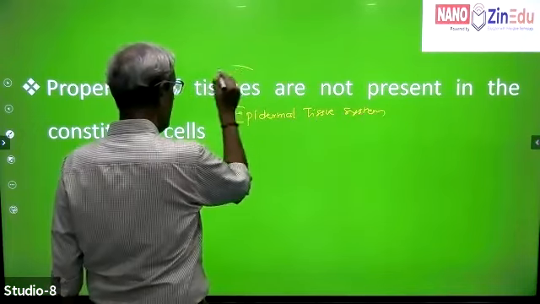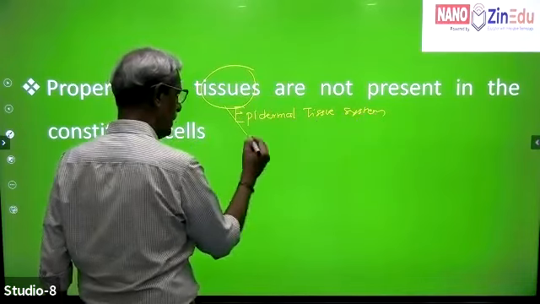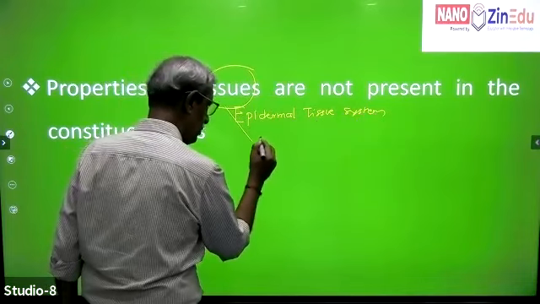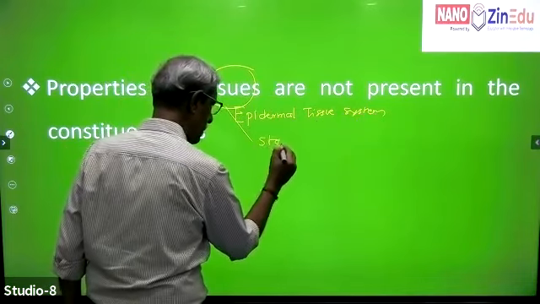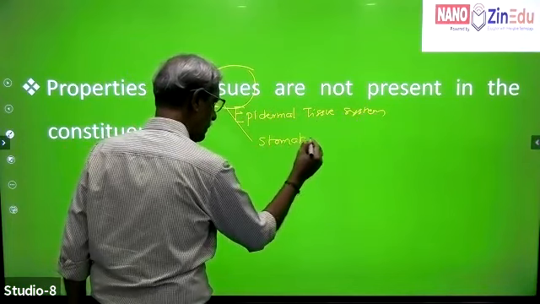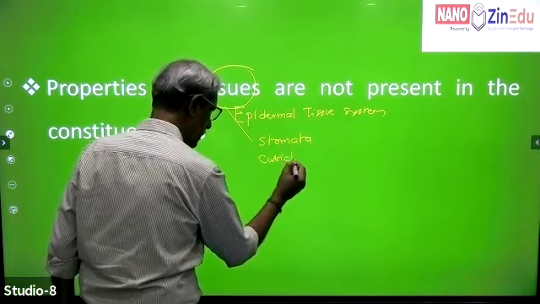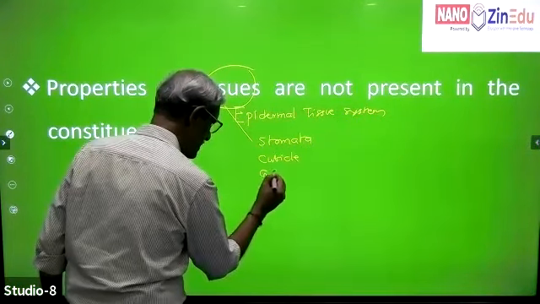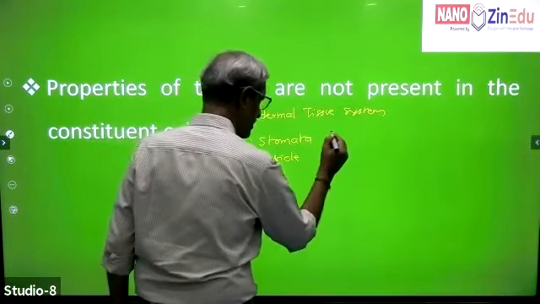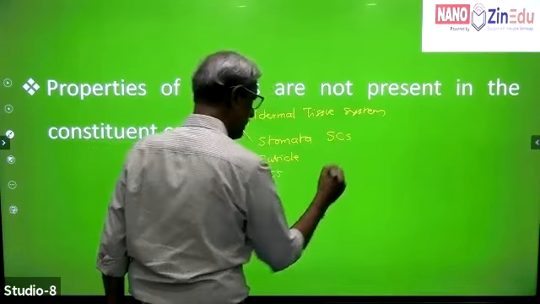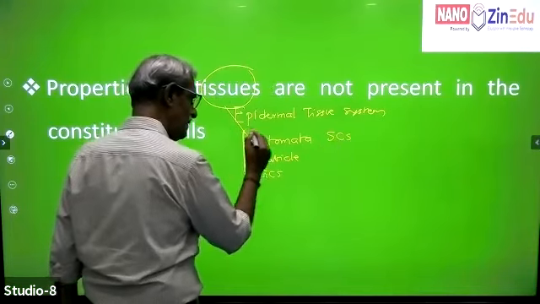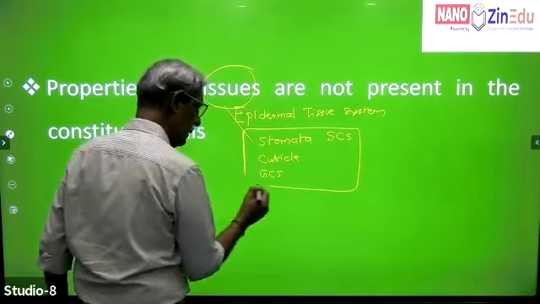So when you take the properties of the tissues, what are the properties of the epidermal tissues? You primarily have the stomata. Then you have the cuticle. Then you have the guard cells. Then you have the subsidiary cells. So all these are the basic cells which go to form the epidermal tissue system.